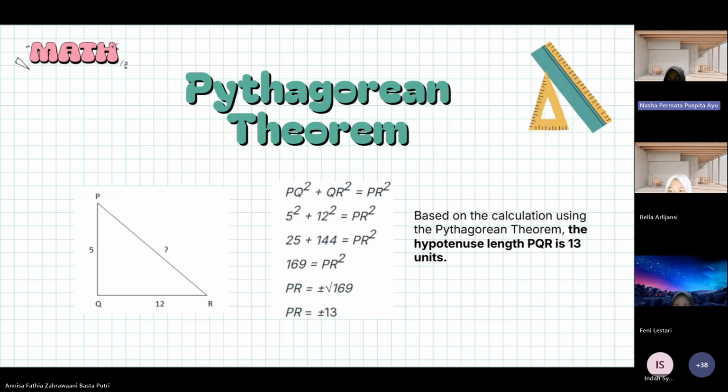The result is 169, and the square root of 169 is 13. Therefore, the length of the hypotenuse is 13 units.